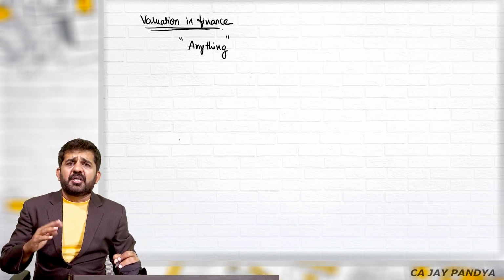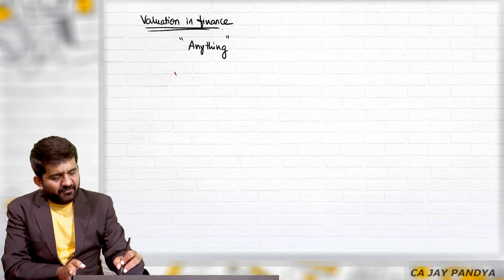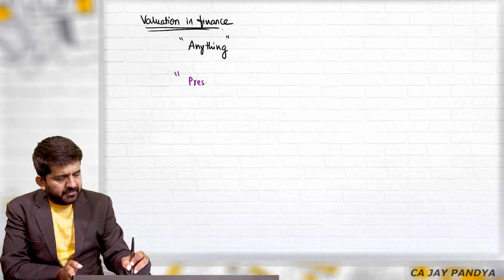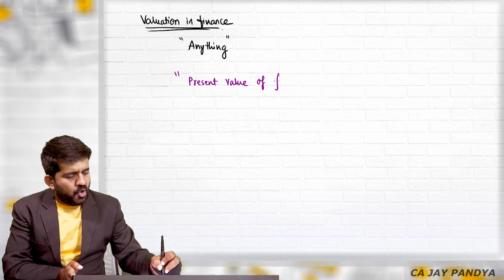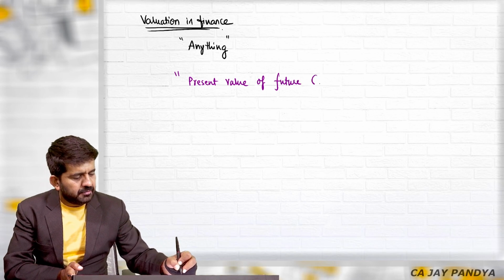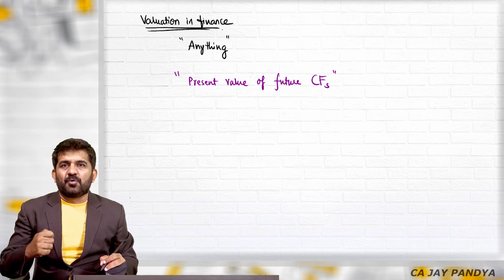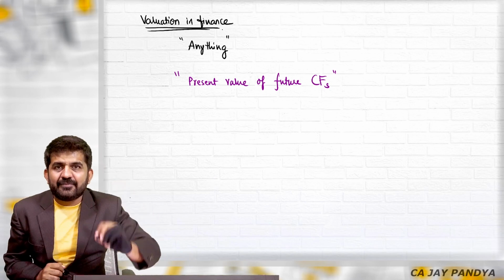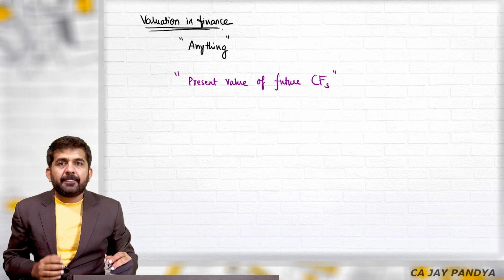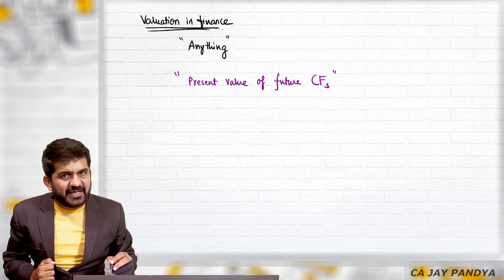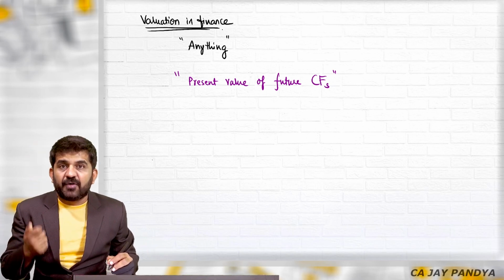Whether tangible, intangible, current, fixed, anything in finance is valued by one concept, which is present value of future cash flows. So if you get the cash flow of some asset, and you have your own discount rate of return, you can just find out the present value and get the valuation in finance.